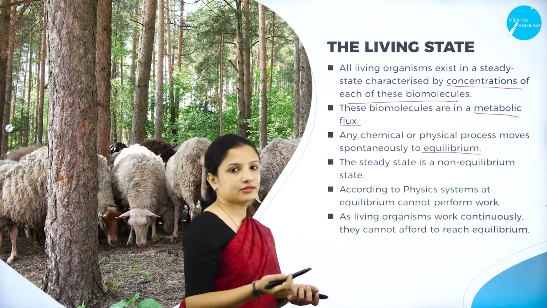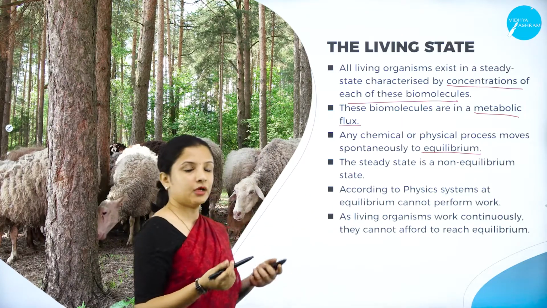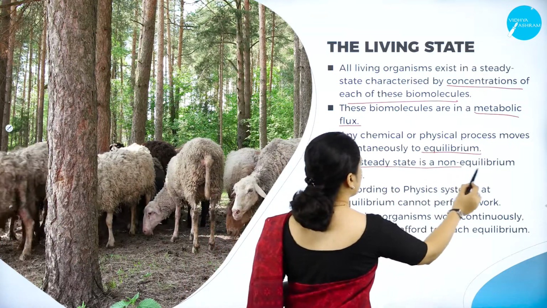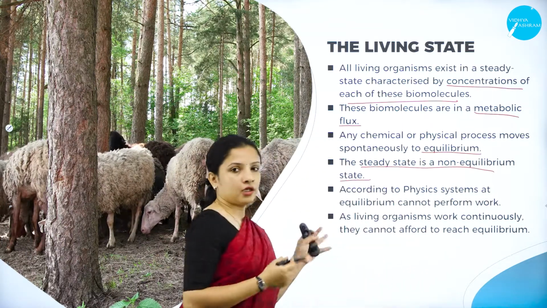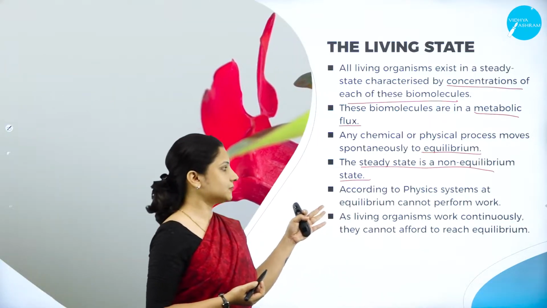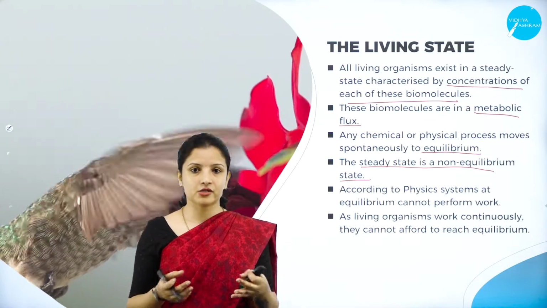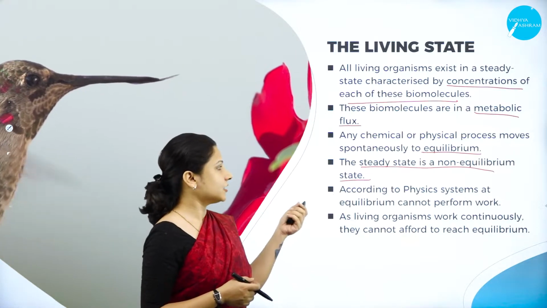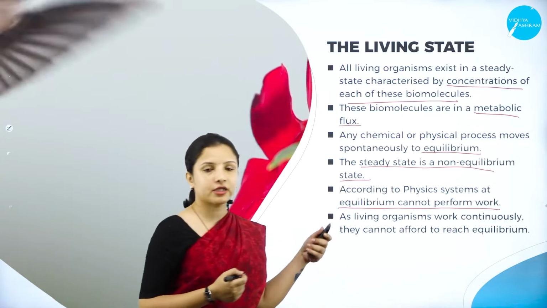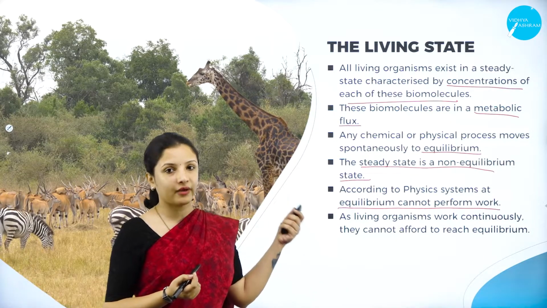Our body is always in a steady state, which means a non-equilibrium state. Here physics is involved in biology, wherein according to physics, any system at equilibrium cannot perform work.